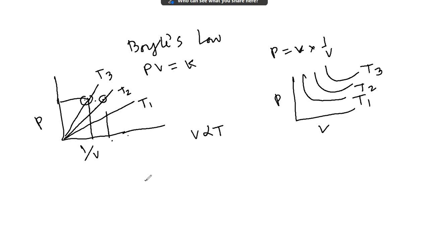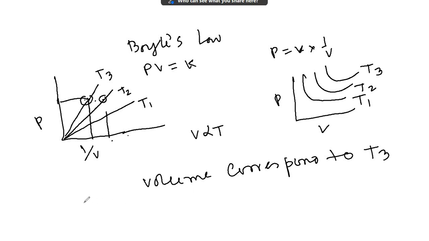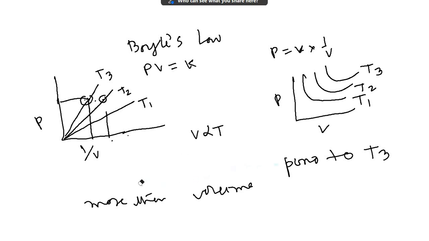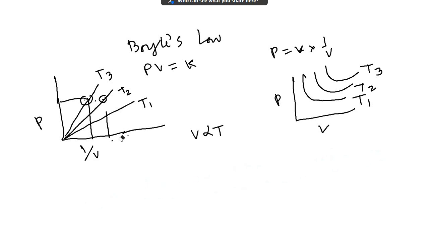That means volume corresponding to T3 is more than the others. Look at what I have done here: I have fixed P, so this is T3, this is T2, this is T1.